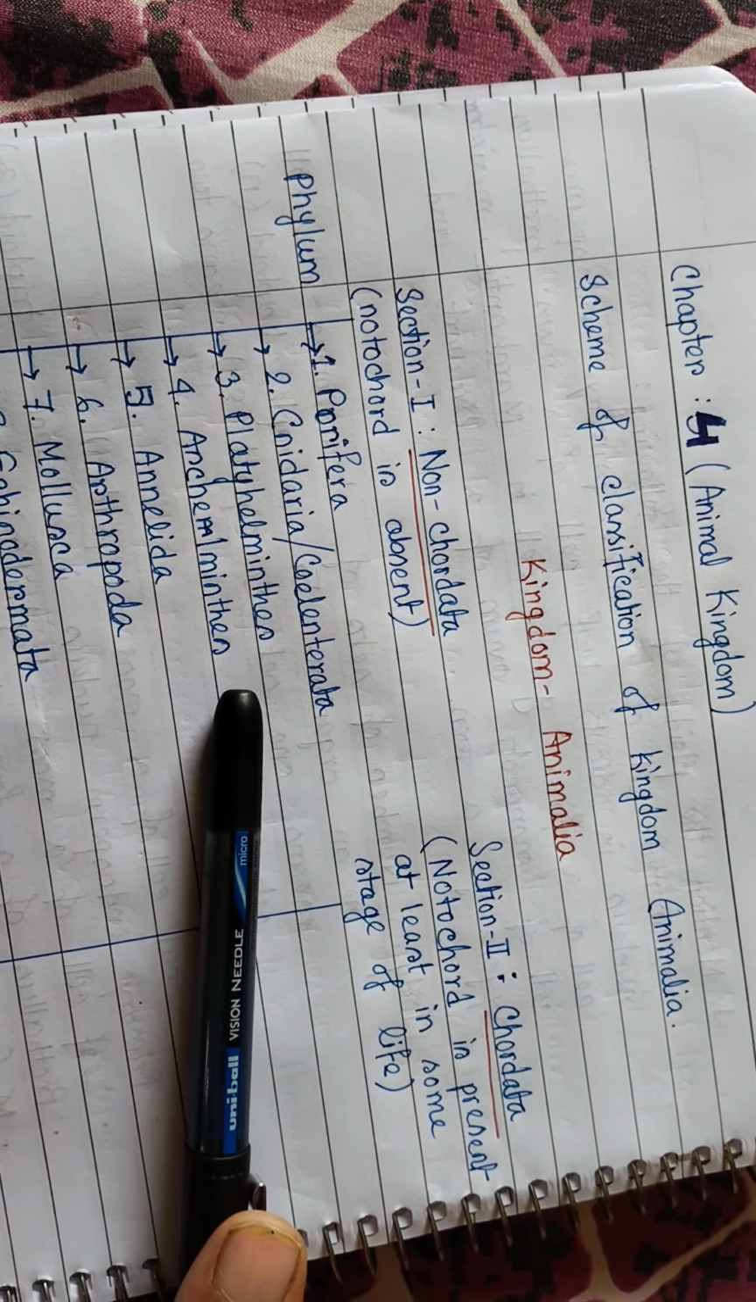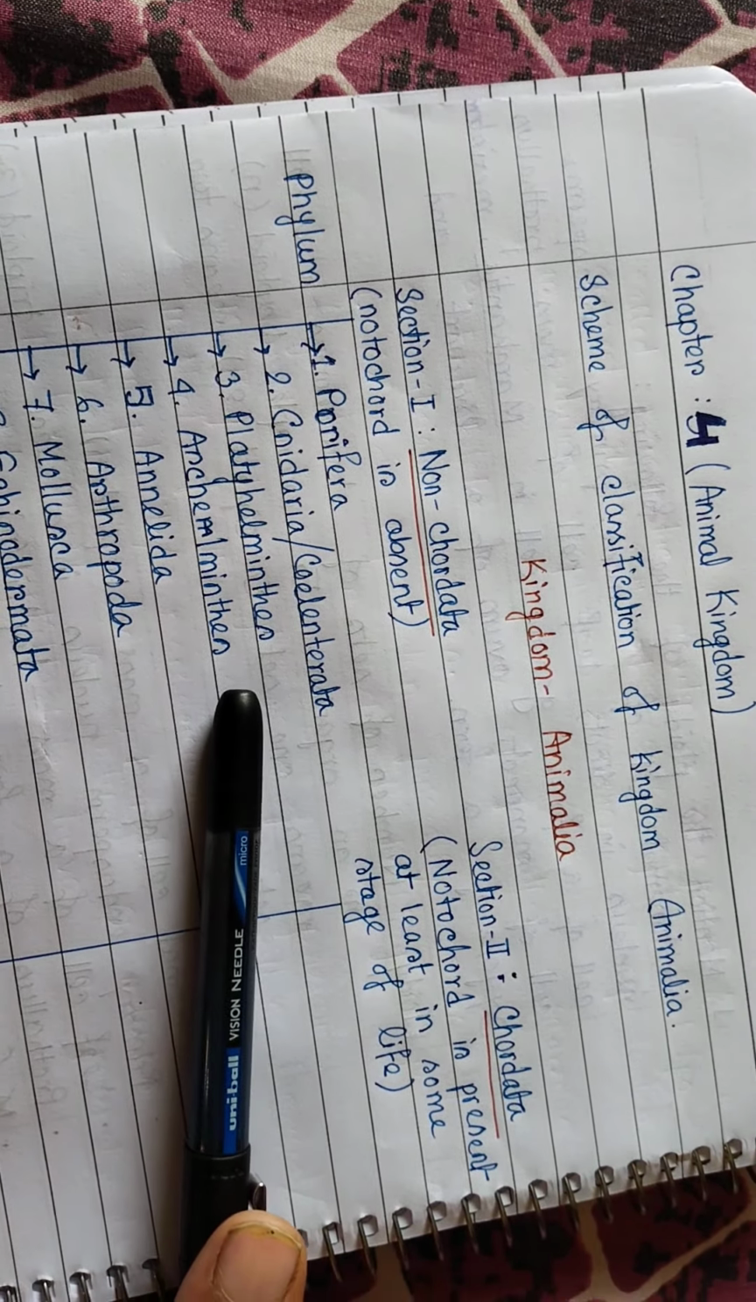which type of symmetry is found, or the organization of the body, that is, whether they possess only cells, or the tissue level, or the organ level, or the organ system level, and so on. So these are the main basic points that help us in classifying animals. Let's see the scheme of classification. This is the simplest form of classifying animals that I am showing.